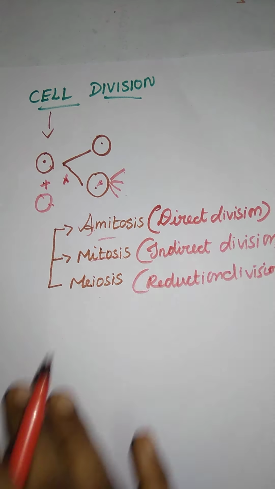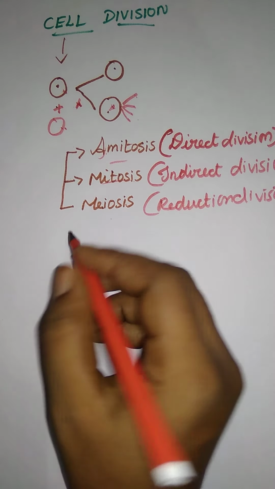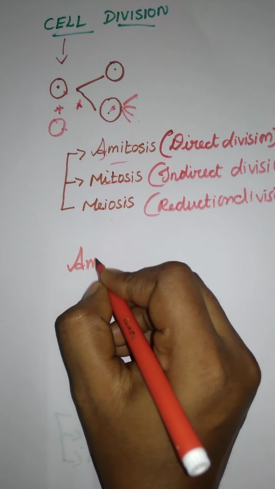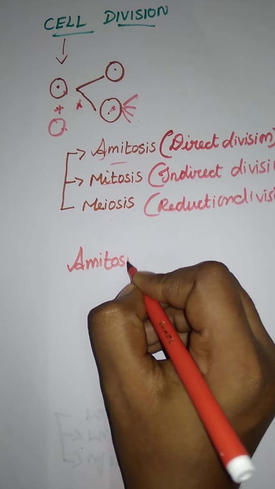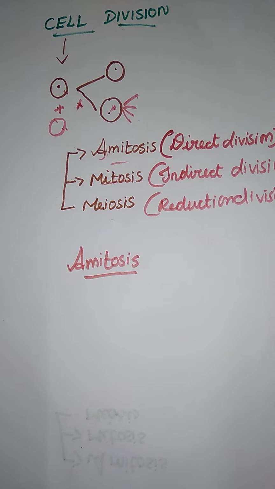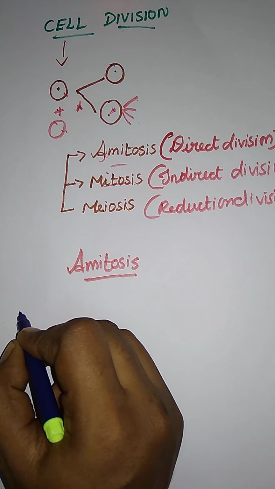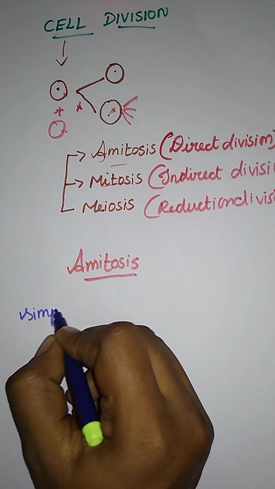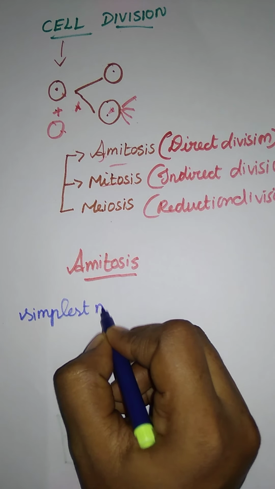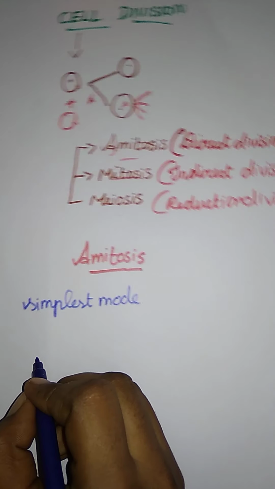Okay, let me see them one by one. The first one we are having is amitosis. We already said that it is the direct division, the simplest mode of division.